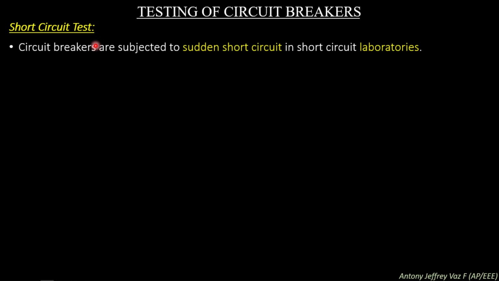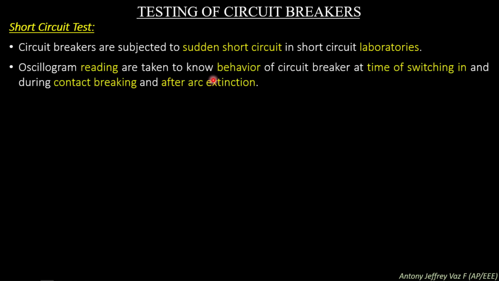Short circuit test. Circuit breakers are subjected to sudden short circuit in short circuit laboratories. So to conduct a short circuit test, we need a short circuit laboratory. Oscillogram readings are taken to know the behavior of the circuit breaker at the time of switching in, during contact breaking, and after arc extinction.